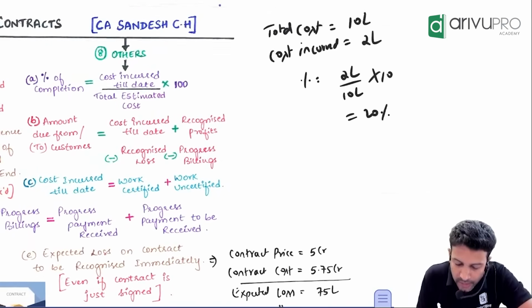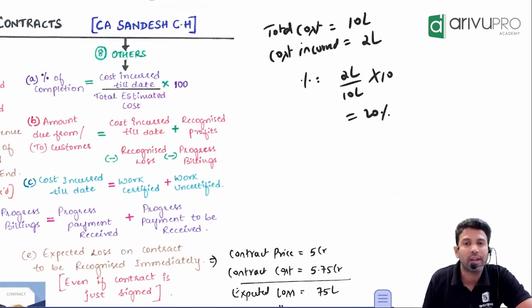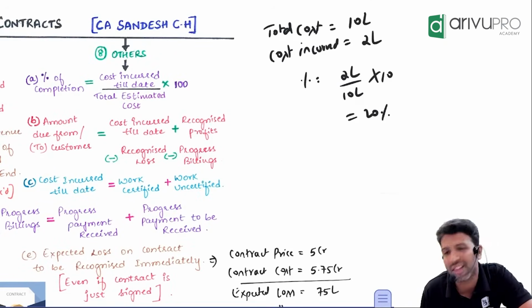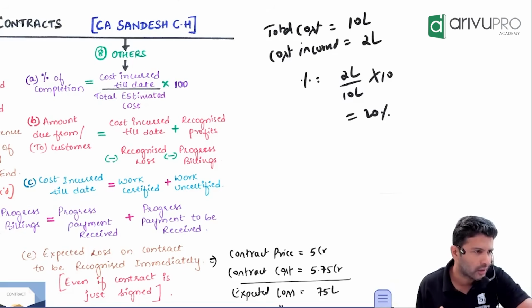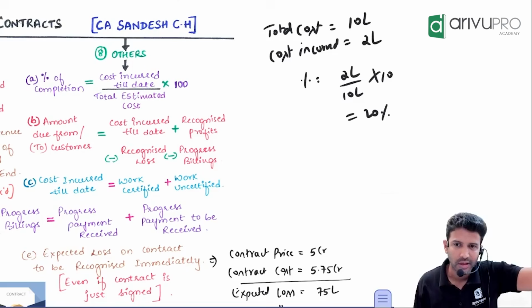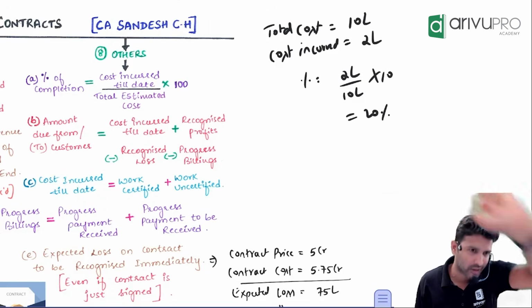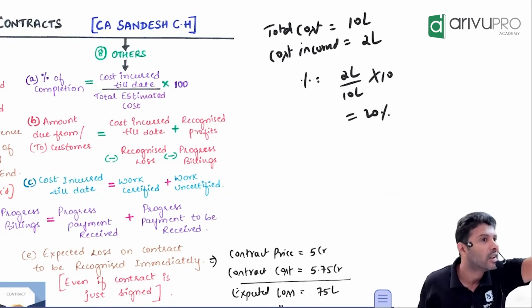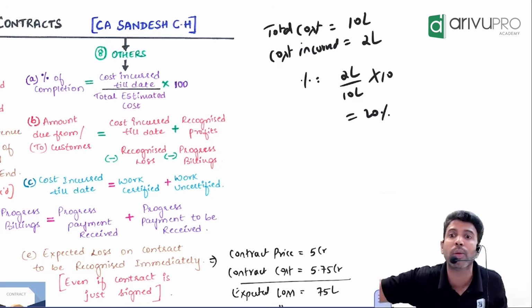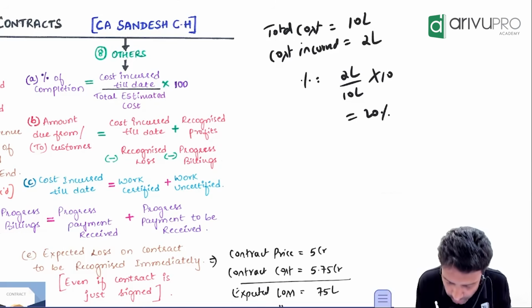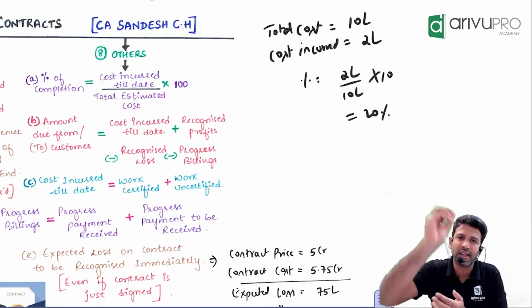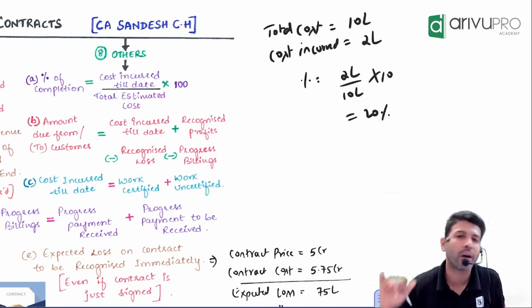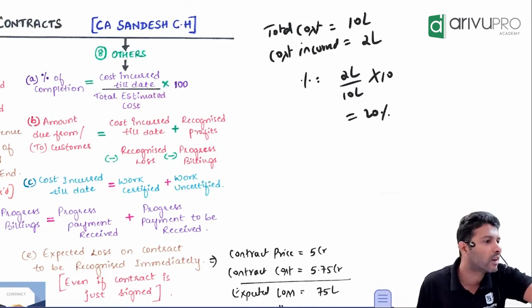Okay. Sometimes this cost incurred till date, they will give you another fancy term called work certified, work uncertified. Normally, especially when construction works happen, you will appoint a primary engineer, and the engineer will inspect and approve the work. Then only will the amount get released. That's what we mean by work certified and work uncertified. Work certified means the engineer has approved. Work uncertified means it is yet to get approved.